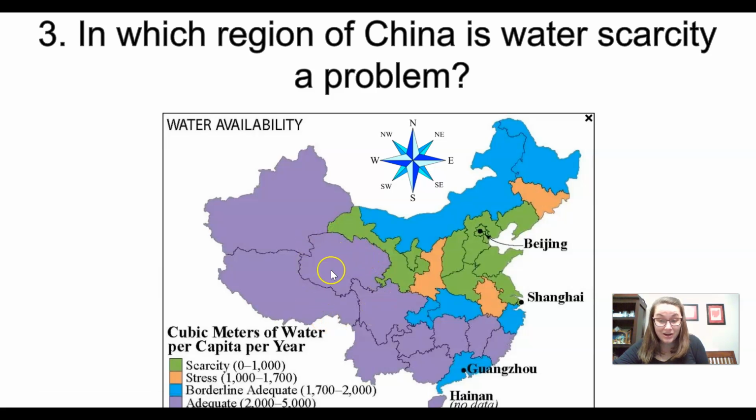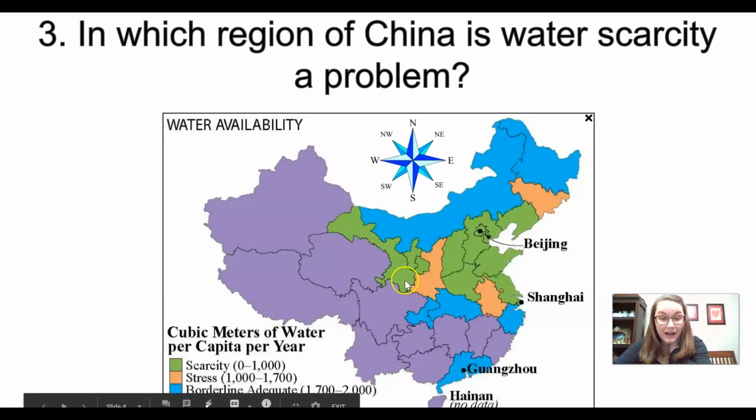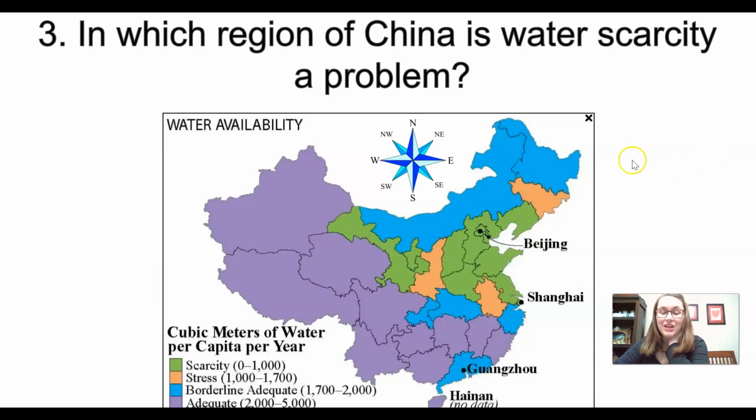There's not a lot of rain here because the rain falls on the other side of the Himalayas in Nepal and India. But not a lot of people live on the Tibetan Plateau. Everybody lives over here. Notice the major cities also lack water. So it's areas with major cities, mostly in northern China. North China has a water scarcity problem.